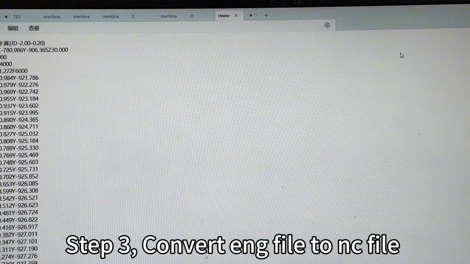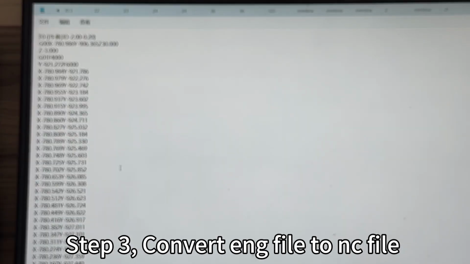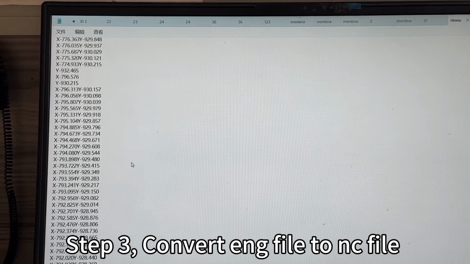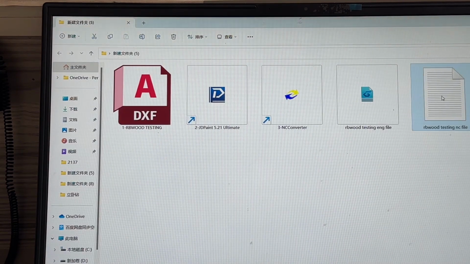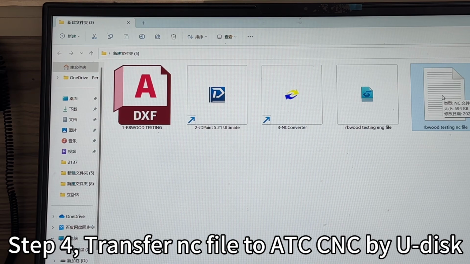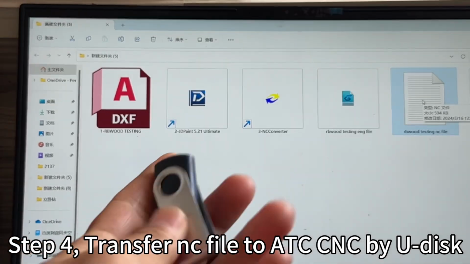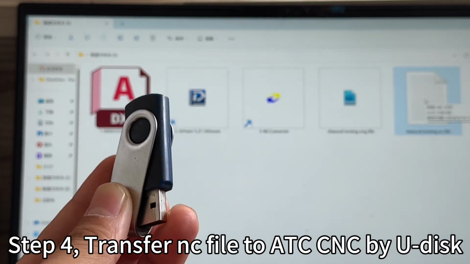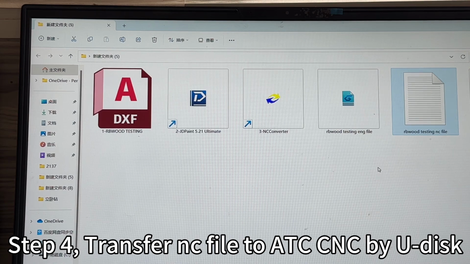You see, they are full of numbers. That is the CNC machine working piece. Then we will transfer this NC file onto a USB disk, and insert this USB disk to transfer this NC file to our machine. That is the final step. Okay.